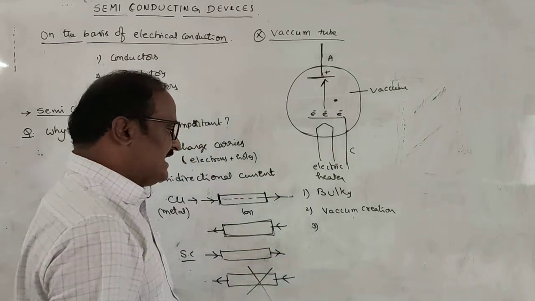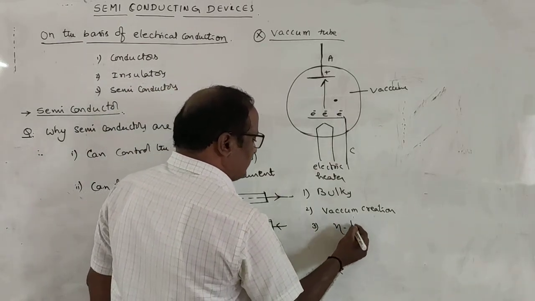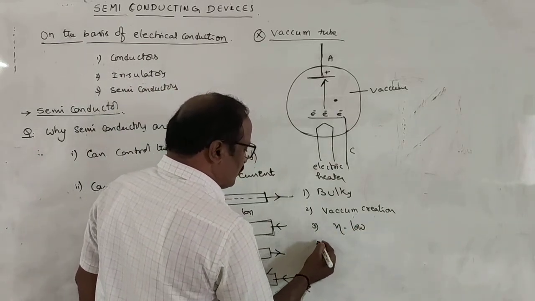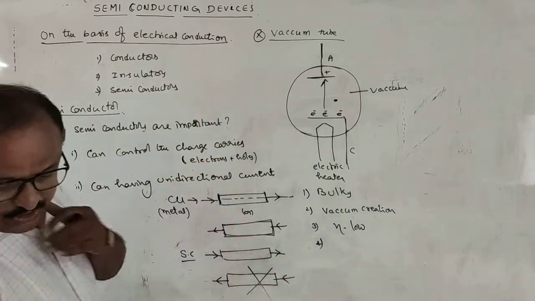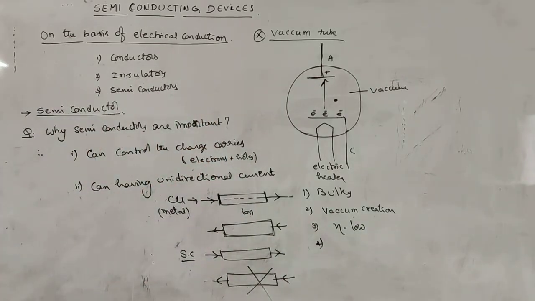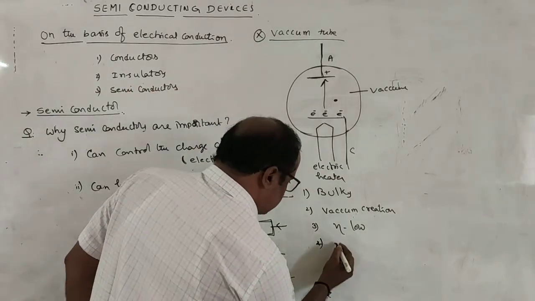And third, their efficiency is very low. Fourth, they can only be used at high power and high voltages.